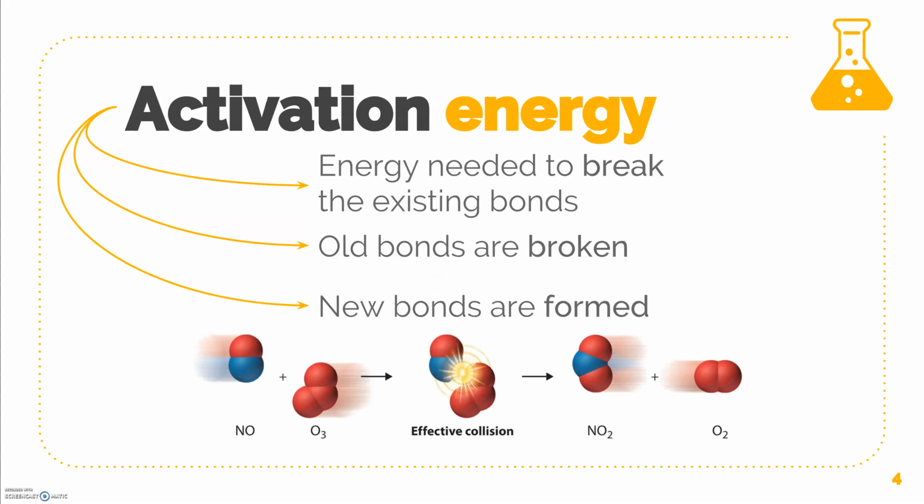For example, in this reaction, when the nitric oxide and ozone molecules collide, the collision has enough energy to break the nitrogen to oxygen bond and two oxygen to oxygen bonds. Then two new nitrogen to oxygen bonds and a new oxygen to oxygen bond are formed, and the reaction results in the products, which are nitrogen dioxide and oxygen.